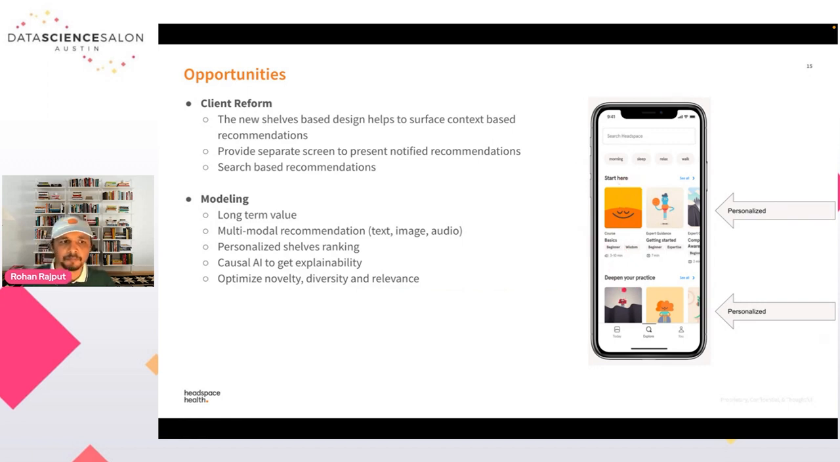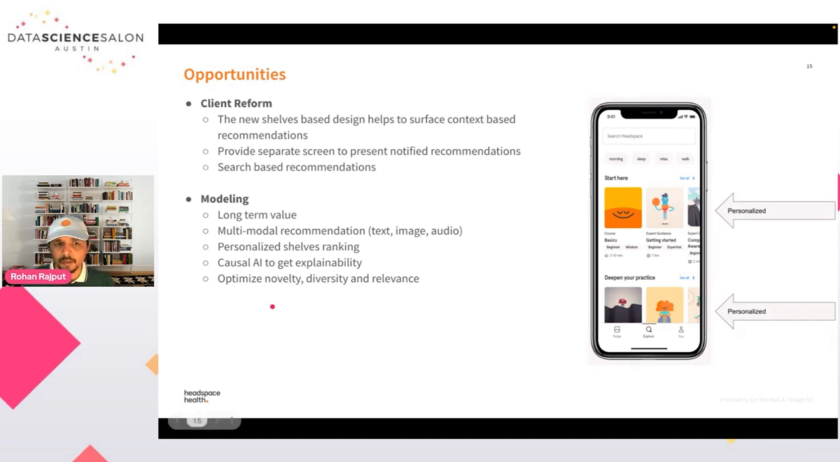We are focusing a lot on causal AI to get explainability. We want to be more transparent about our recommendations. If we are serving any kind of recommendation to our user, they should know why this particular recommendation has been served and what data points we used to serve it.